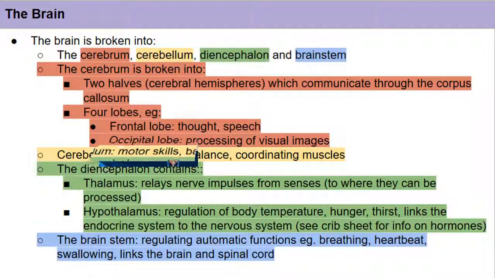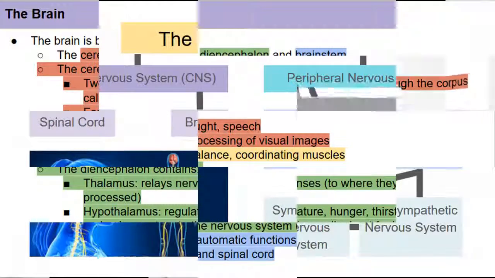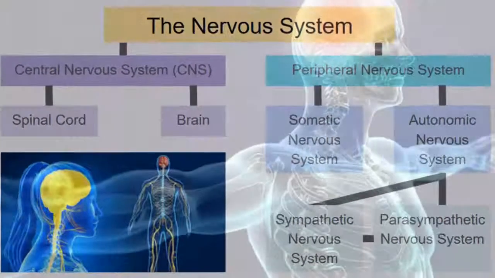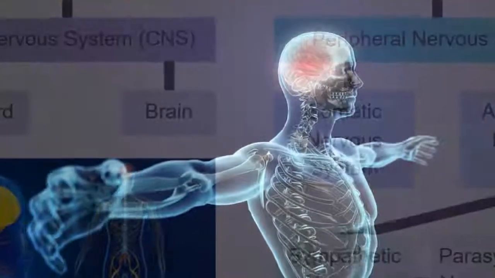Now let's talk about the peripheral nervous system. The role of the peripheral nervous system, PNS, is to relay nerve impulses from the central nervous system to the rest of the body. It can be split into two parts: SNS, the somatic nervous system, and ANS, the autonomic nervous system. The somatic system contains sensory and motor neurons.